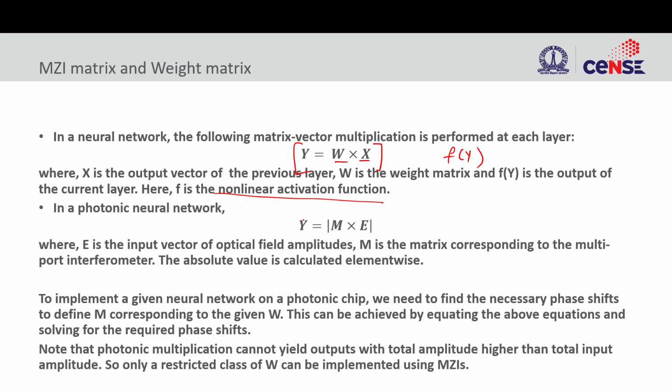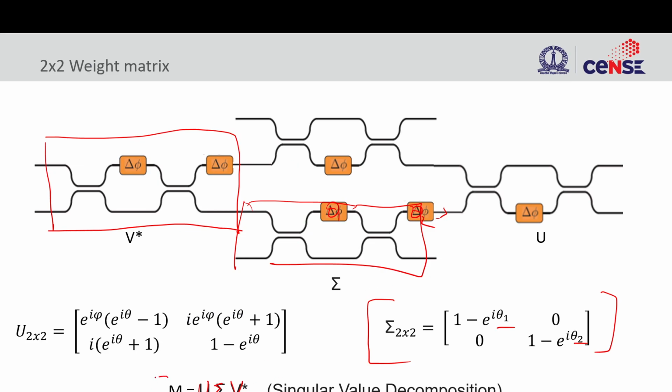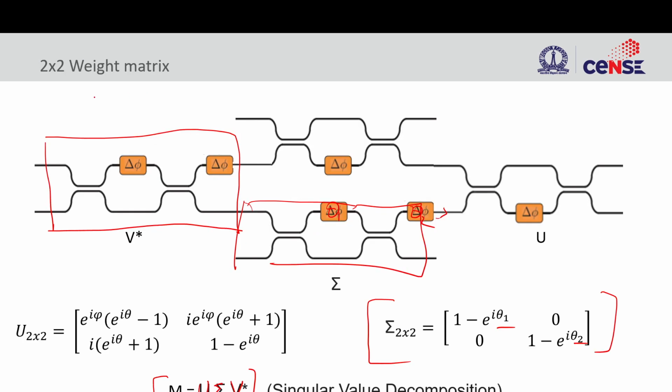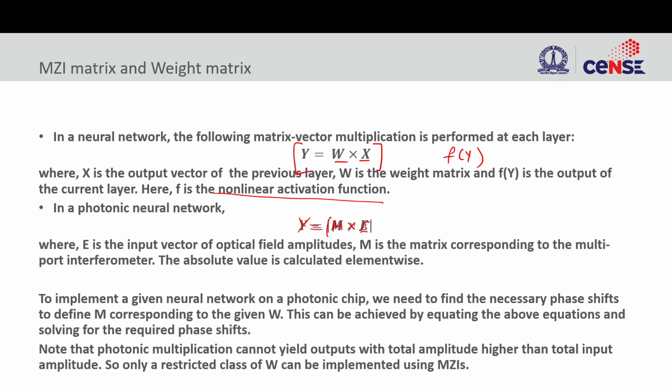In the photonic neural network, if we just detect the outputs, then y becomes the absolute value of M times E. M is this matrix here, the singular value decomposition matrix. So whatever the photonic Mach-Zehnder matrix is, that times the electric field is the product that we are getting, and when we detect it, we automatically take an absolute value, since we are detecting the intensity. E is the input vector of the optical field amplitudes, M is the matrix corresponding to multiplication, and the absolute value is calculated element-wise.